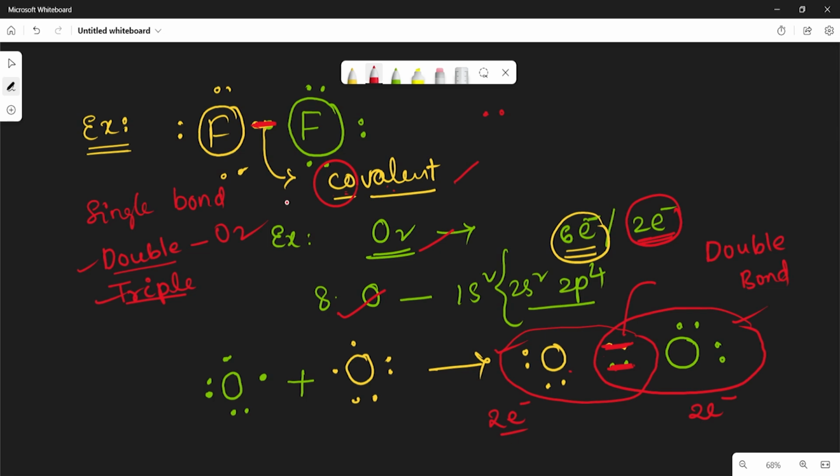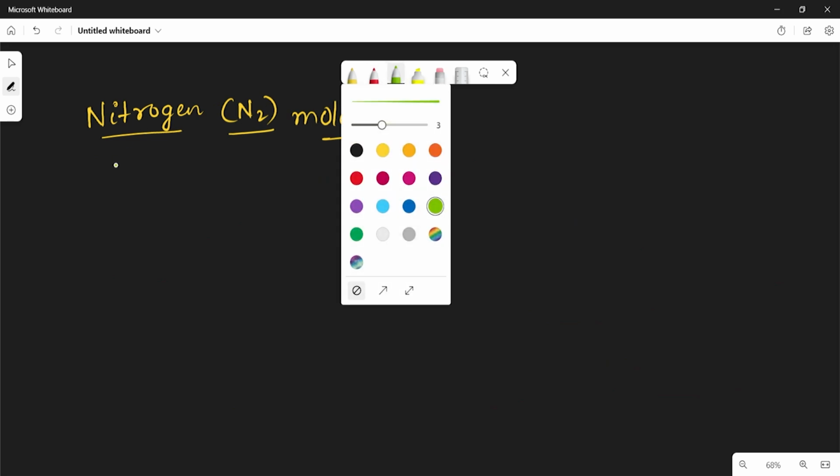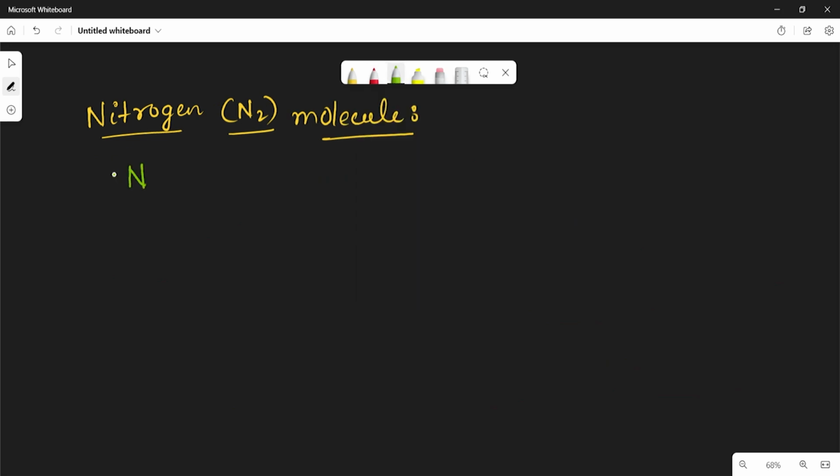Now let us see one more example. Take nitrogen atom. Nitrogen atomic number is 7, configuration is 1s2, 2s2, 2p3. So in the outermost shell it contains 5 electrons. To get the octet configuration it requires 3 electrons.